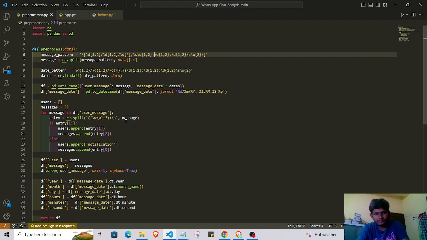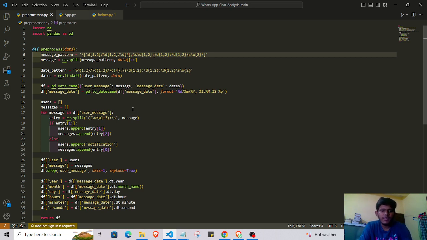First of all, in my project, the first challenging task is that the WhatsApp chat is present in a text file. The challenge is to convert it into a pandas data frame. In this case, I manually use the pandas library and regular expressions. First, I create the data with one column for date and another column for message. For this, I write a regular expression string. There is also online software available to write the regular expression, like regex101.com, and another website is also available.